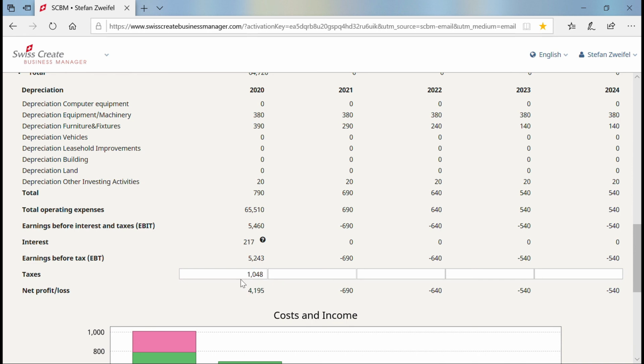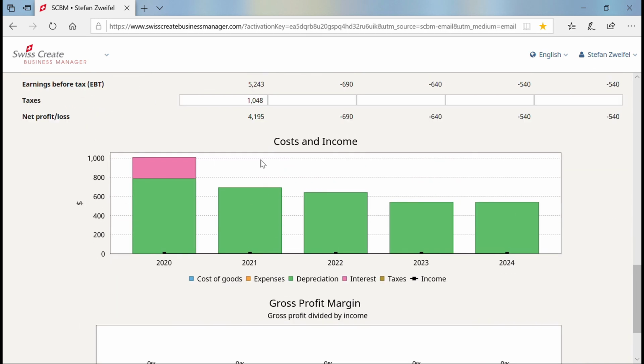So my net profit is reduced and is now $4,200, but I have a net profit.